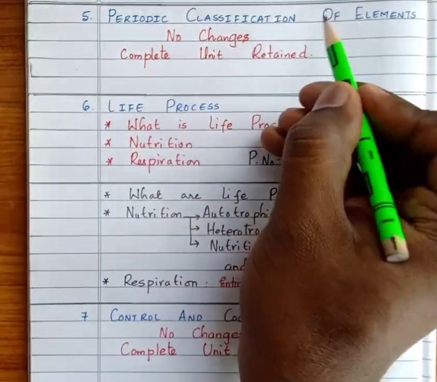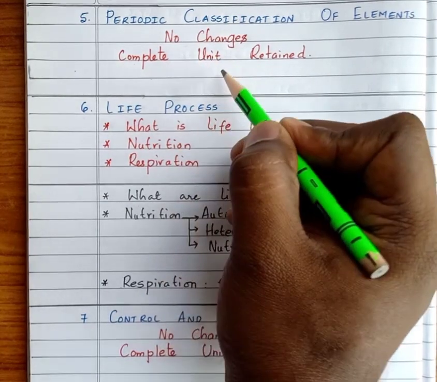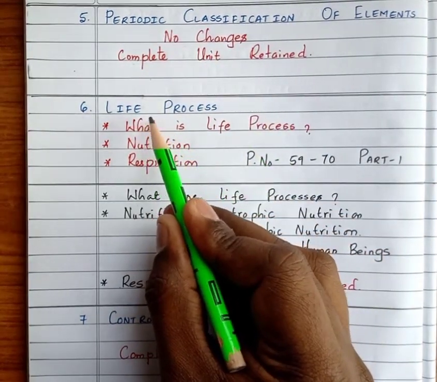Periodic classification of elements: no changes, the complete unit is retained. That means you need to study the complete chapter for the exam.